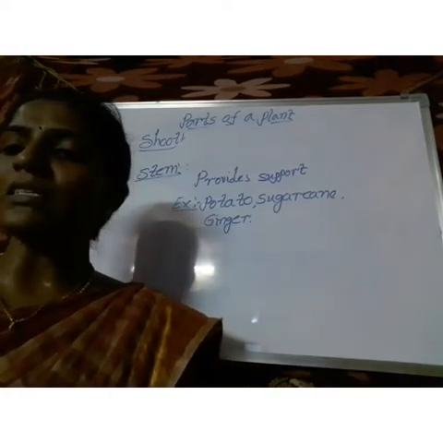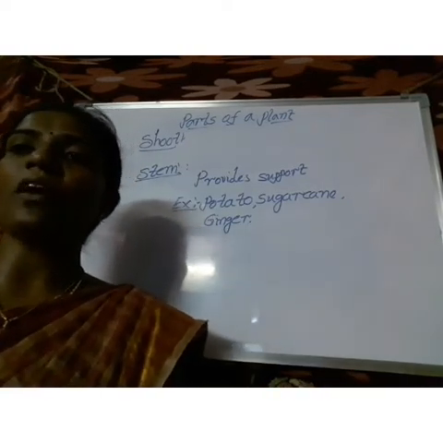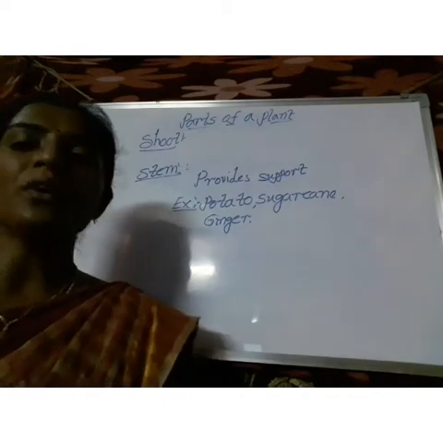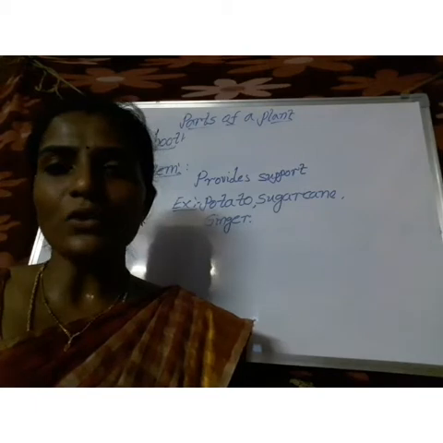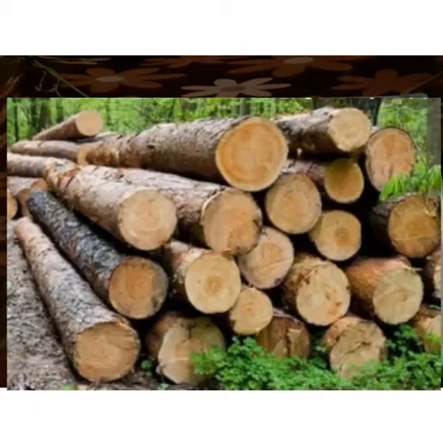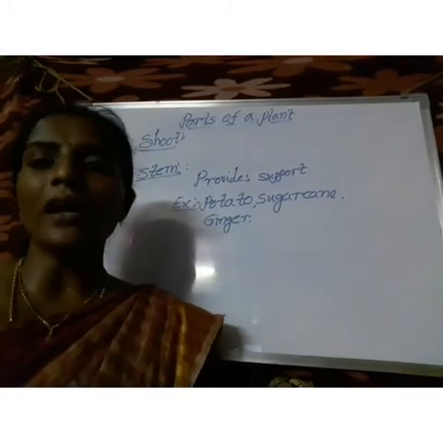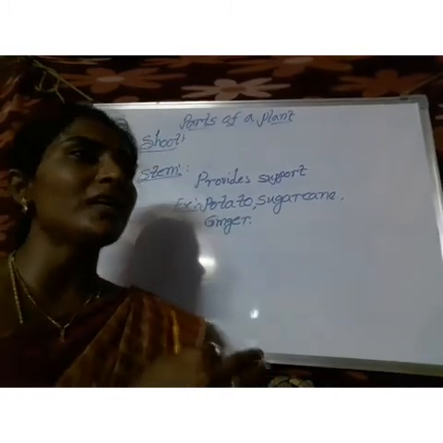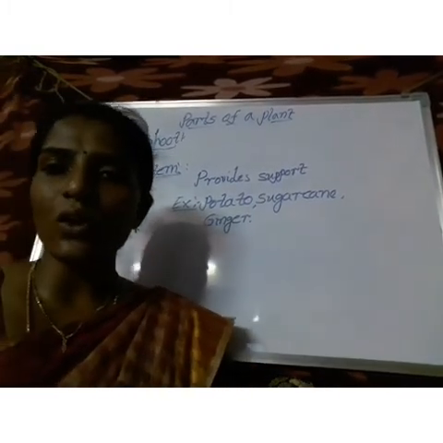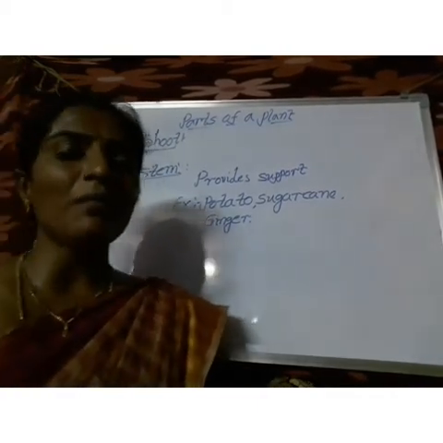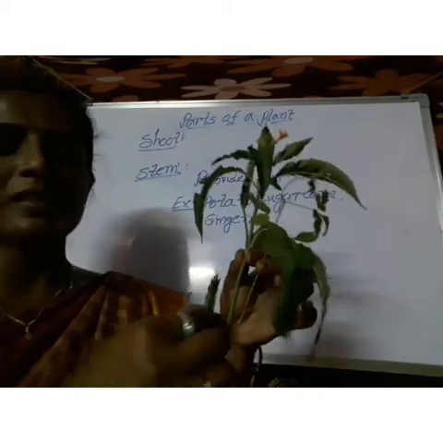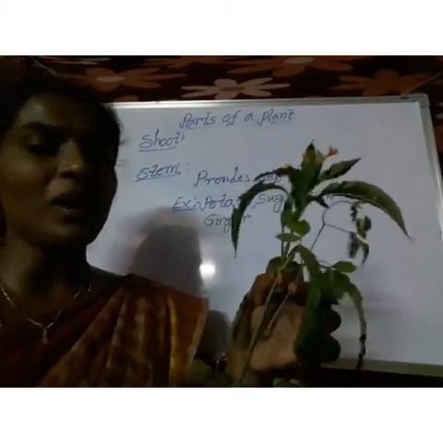And coming to the stem, we can see it in different forms. Once you observe the trees, the stem is too hard and woody. For example, mango and also neem, the stem is very strong and woody. That we call the trunk. Coming to some small plants, the stem is a normal size only.